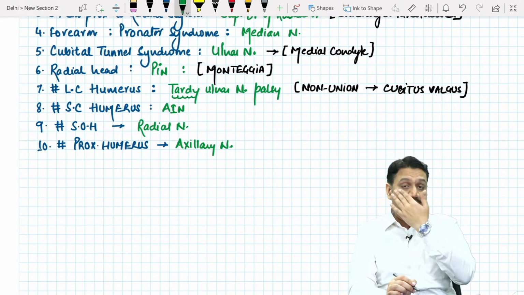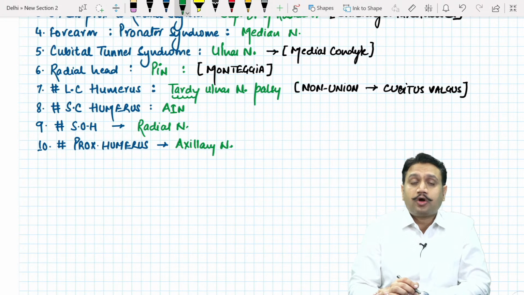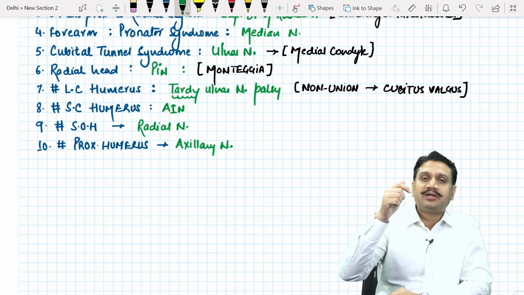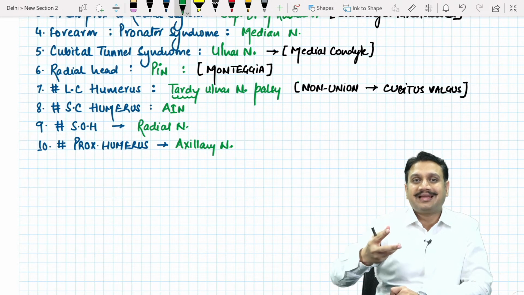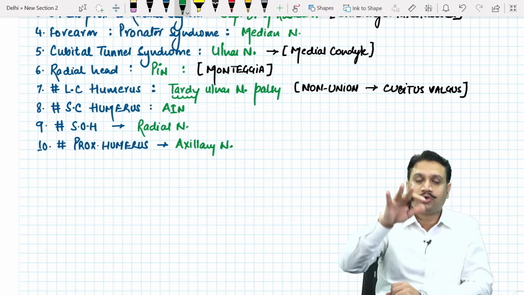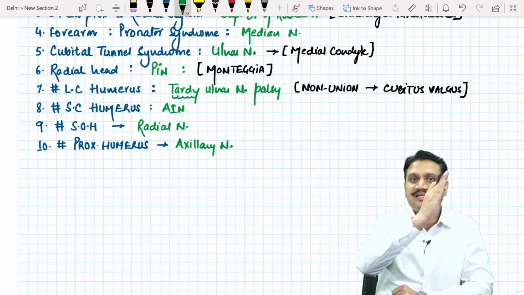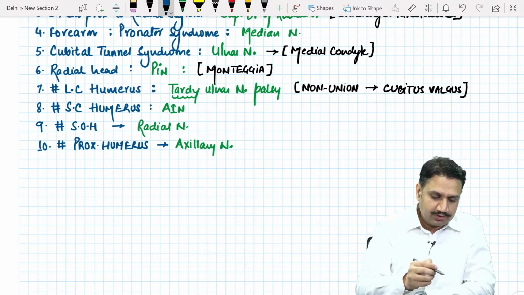And you know that if the axillary is paralyzed, the patient can have many kinds of problems. We'll make a separate table for what kind of issues one can have if a particular muscle or a particular nerve is involved. So that movement problem we'll note down later in another table. This is just for site and the nerve. All right, so that is one.